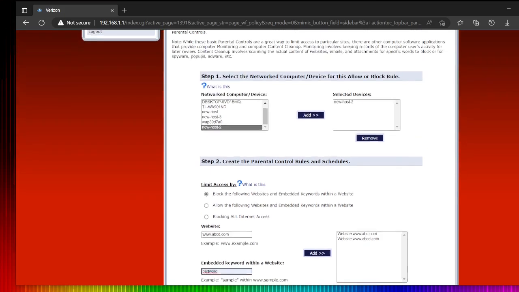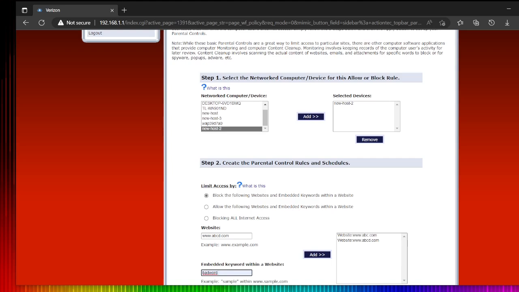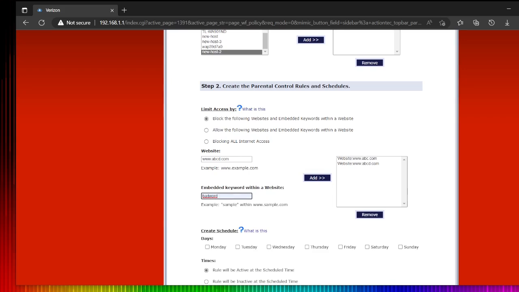So far I have blocked two websites. If any client using the same wireless modem types www.abc.com or abcd.com, they are not able to access it. And if they type a bad word, it will definitely be eliminated by the wireless modem firewall.